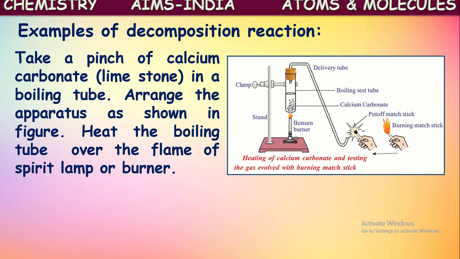So how is it done experimentally? We take a pinch of calcium carbonate in a boiling tube or test tube. We fix that test tube to a test tube stand, and a rubber cork is connected to it with a delivery tube. Now when the calcium carbonate in this boiling tube is heated using a Bunsen burner or spirit lamp, it decomposes to form calcium oxide and carbon dioxide. The calcium oxide powder will remain inside, and the carbon dioxide gas will come out through the delivery tube.